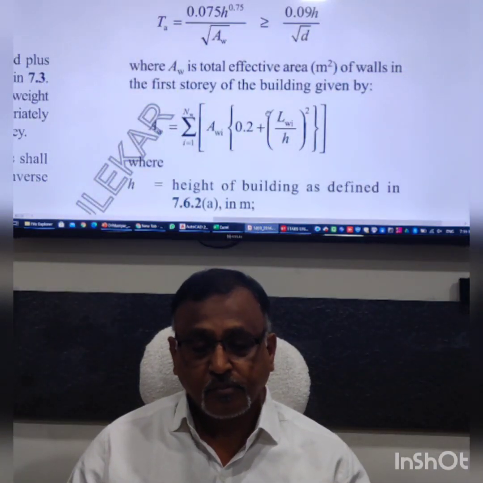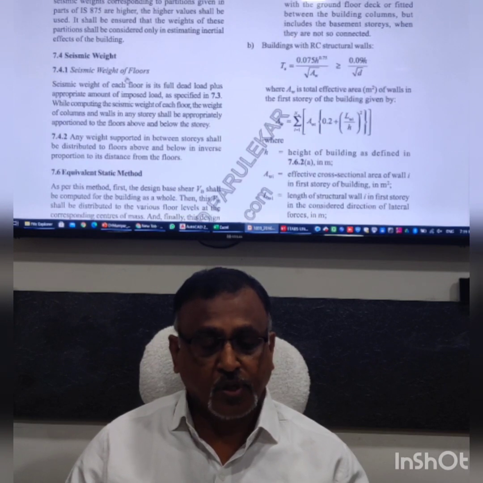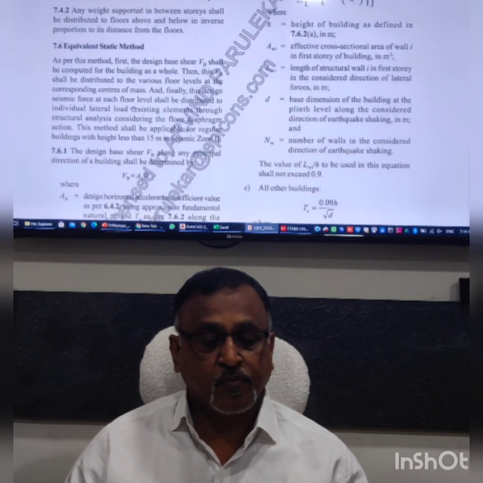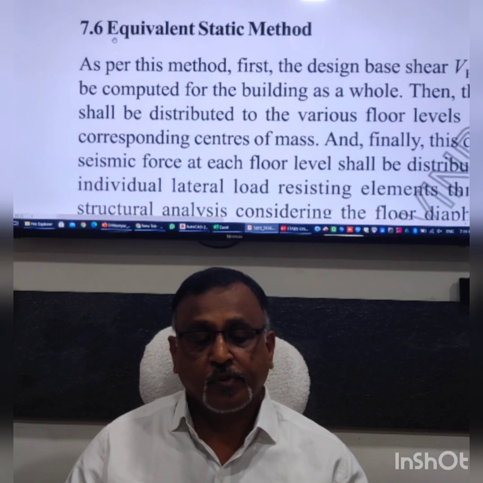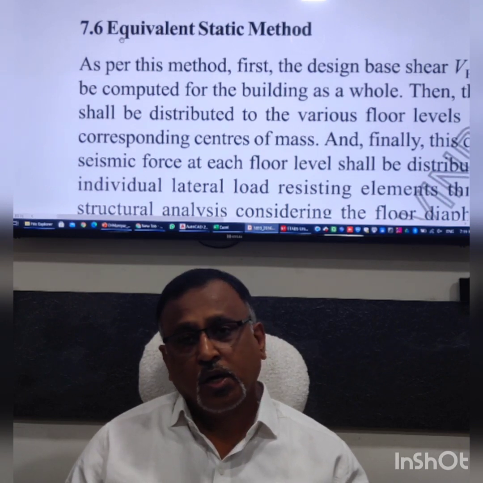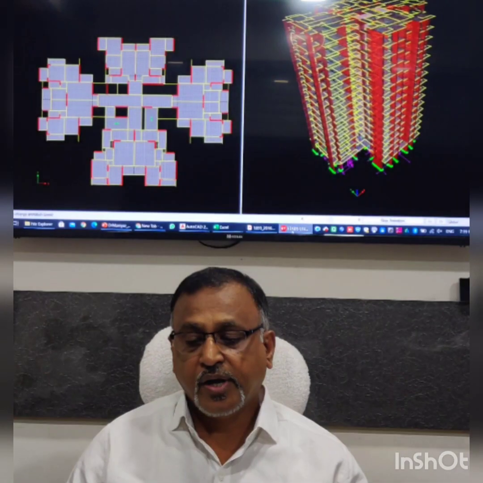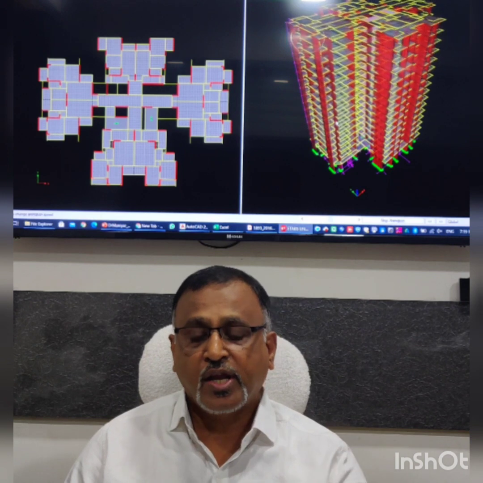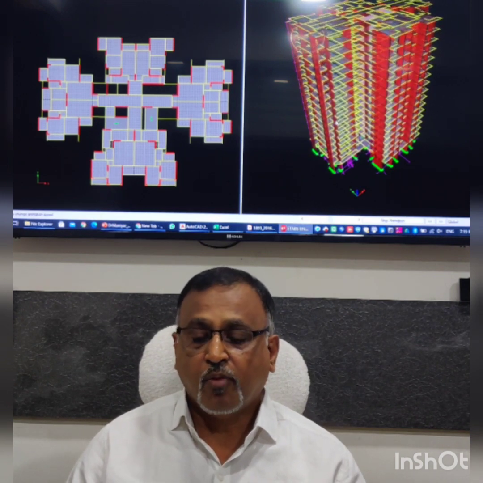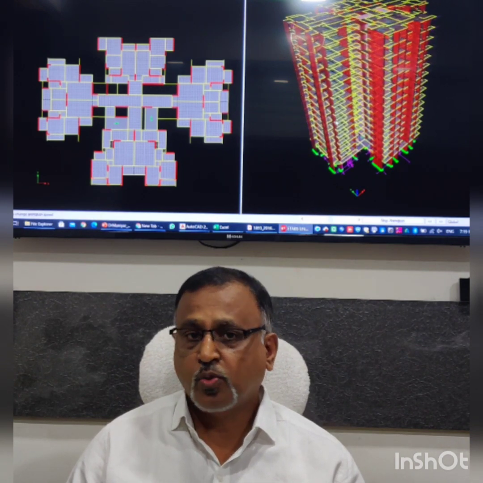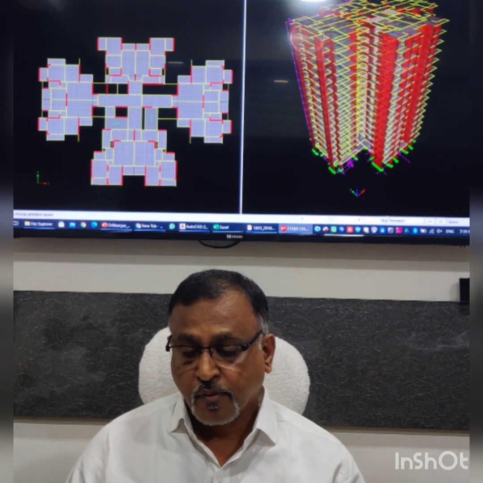So basically this clause 7.6 is about the equivalent static method. We can calculate this time period analytically as we have done here. This analytical model is showing the period as 2.11 seconds.